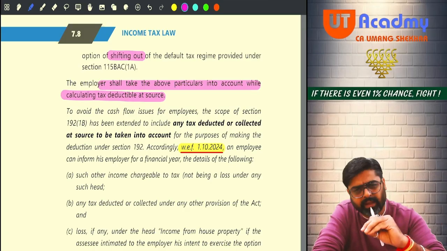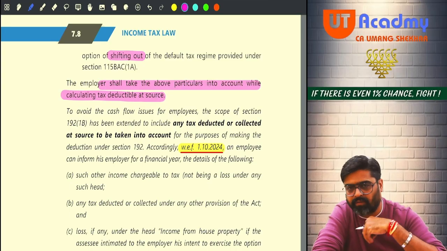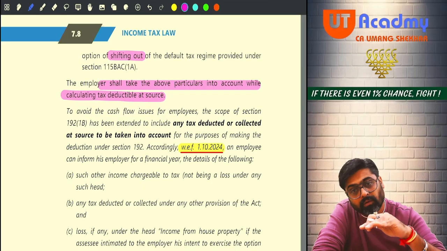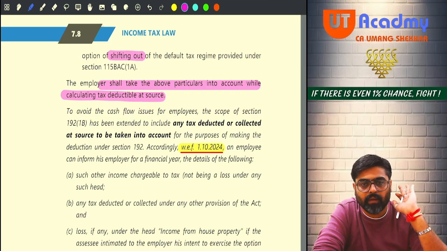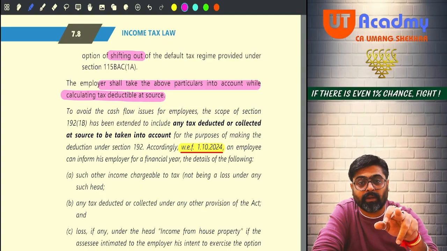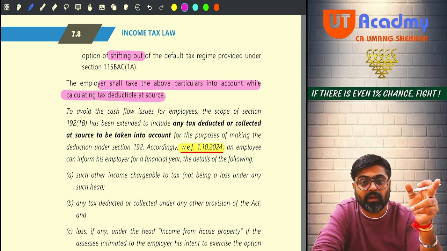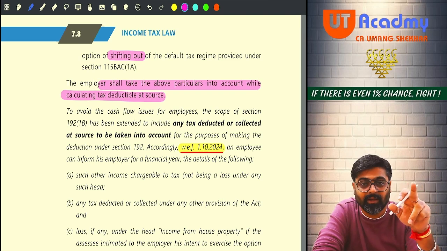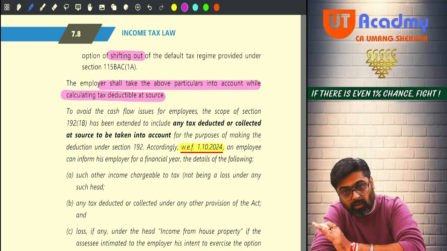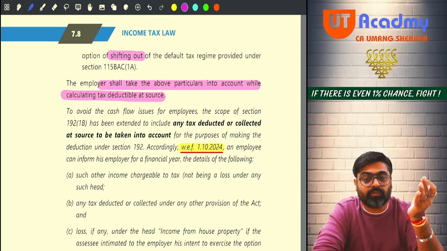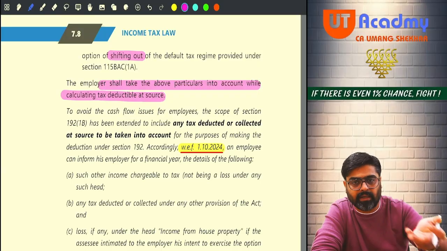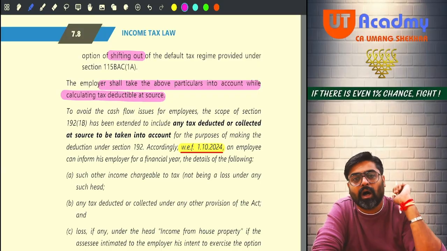If you give these details to us in the declaration form, definitely we are going to consider them. And by considering these things in your declaration form, we are going to calculate your total income. Show us your house property loss also. That also we are going to consider. But that house property loss would have arisen because of your interest on housing loan deduction. So from which bank you have taken your housing loan, what was your housing loan repayment schedule, out of that how much principal paid this year, how much interest paid this year, that entire loan repayment schedule you take from the lender and give it to us. We are going to consider your house property loss also.